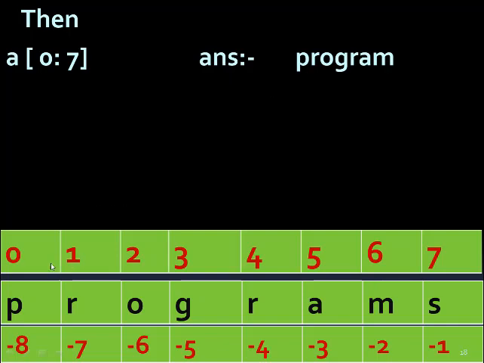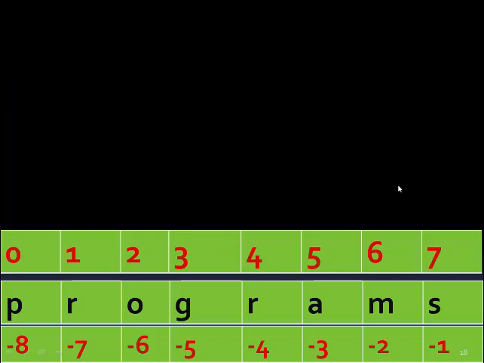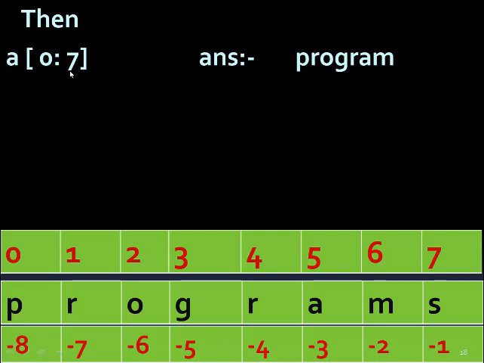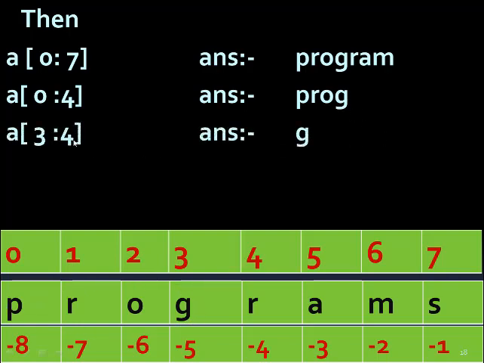So if you write 0:7, then this is index from 0 to 7. Now next example, if in the string you write 0 to 7, this is 7, so it will take up till 6, so the answer will be program. Next example, if you write a[0:4], from the second index minus 1, so 0 to 3, 0 to 3 is PROG, so this will be the answer.